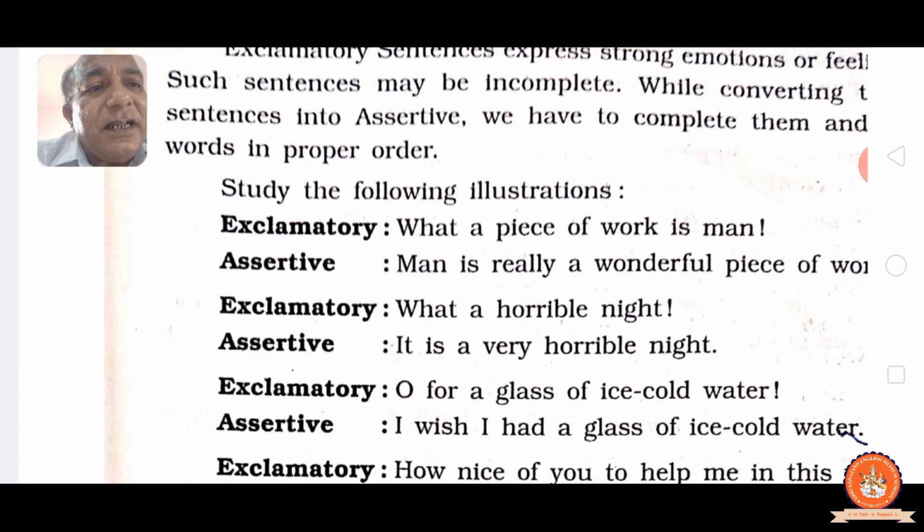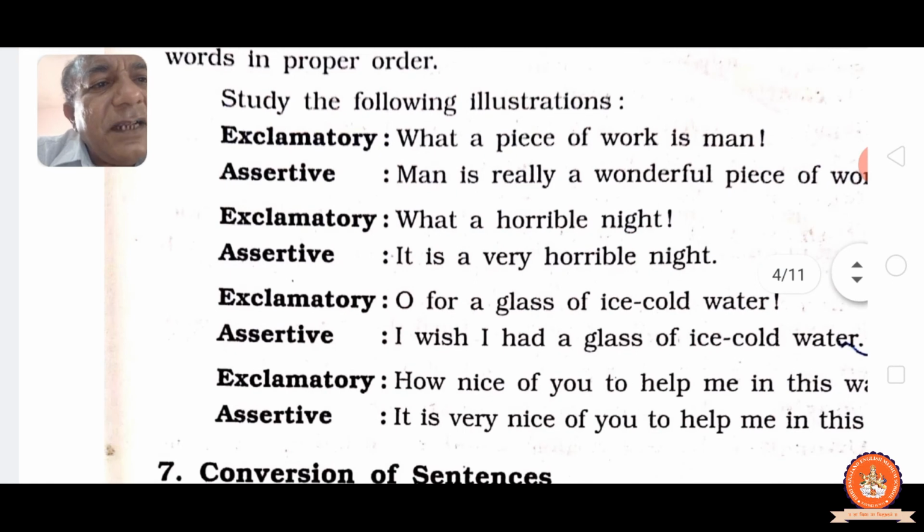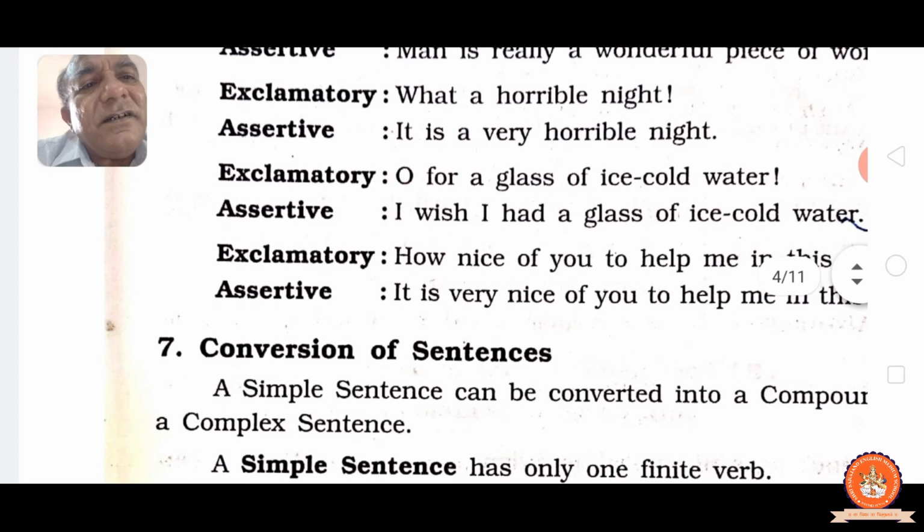Exclamatory: Oh, for a glass of ice cold water. I wish I had a glass of ice cold water. Exclamatory: How nice of you to help me in this way. It is very nice of you to help me in this way. You see, then you realize. Now see, conversion of sentences.